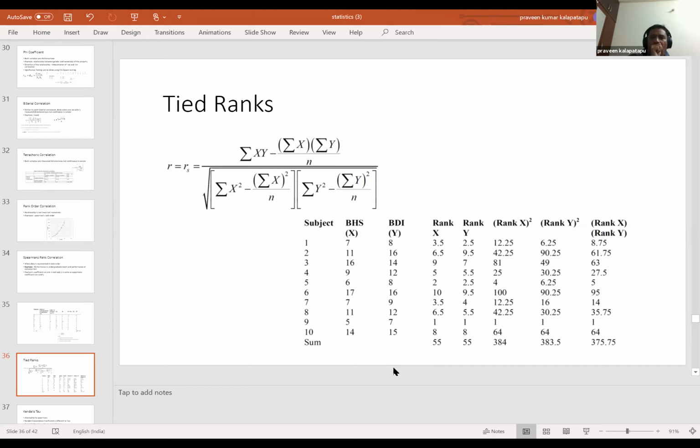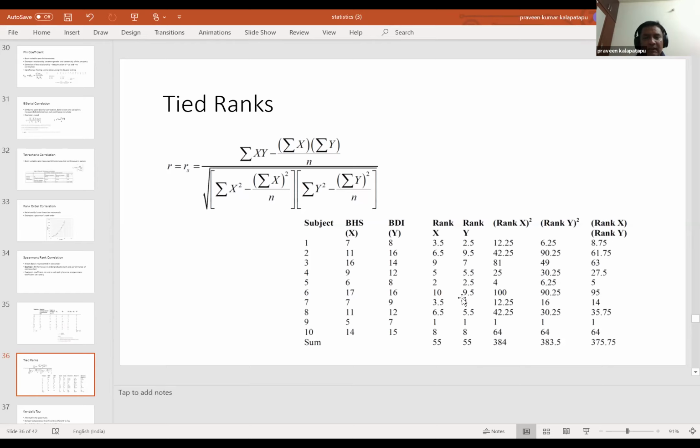So basically you are putting the in-between number rather than this extreme or that extreme in case of the tied ranks. Okay, that's the small variation, and then it goes into the similar calculation of covariance divided by standard deviation of X and standard deviation of Y.